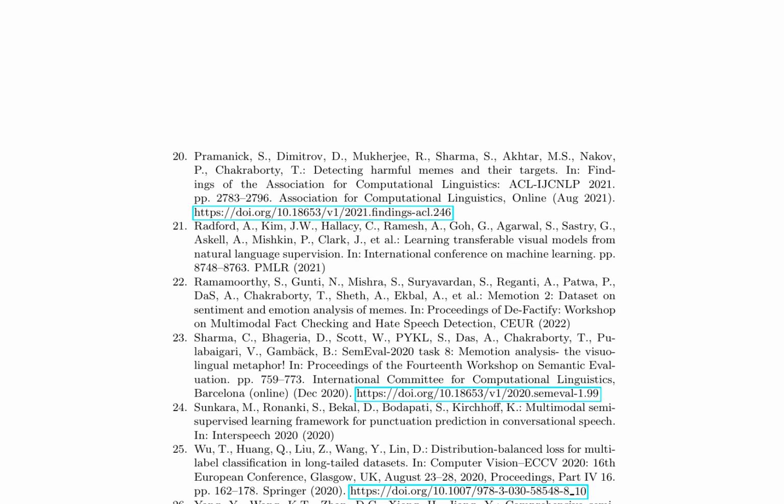These works demonstrate the importance of multimodal approaches in understanding memes, which are increasingly prevalent in online communication. Subsequent papers explore semi-supervised learning frameworks for punctuation prediction in conversational speech, multimodal semi-supervised learning, and comprehensive semi-supervised multimodal learning. These works showcase the effectiveness of semi-supervised learning in handling limited labeled data and improving model performance.